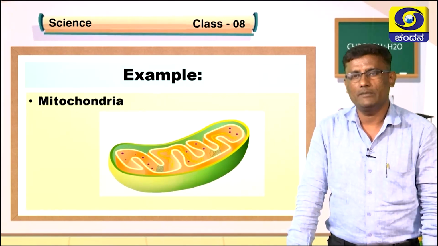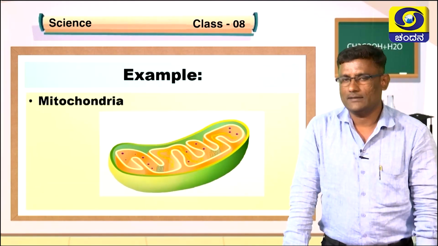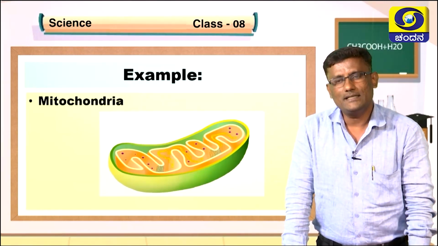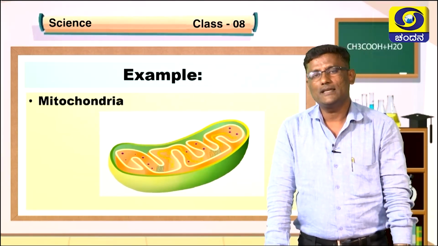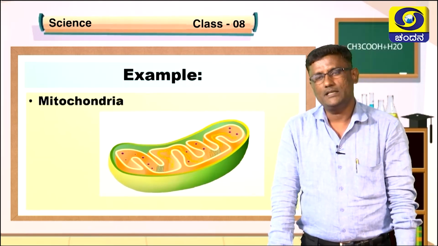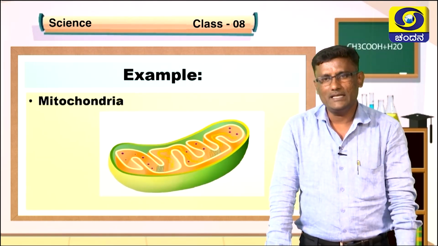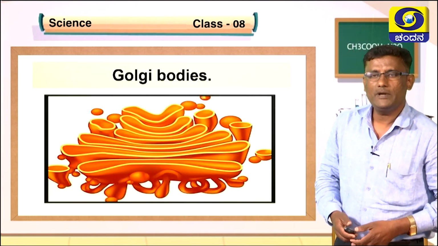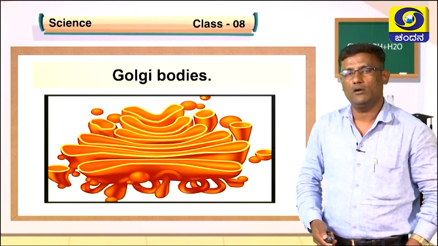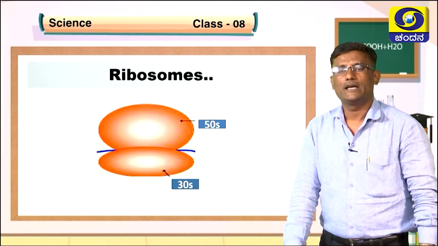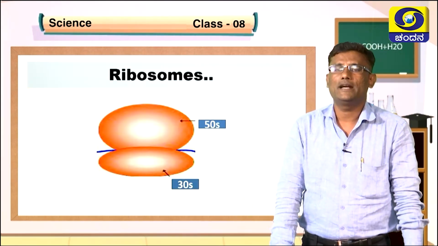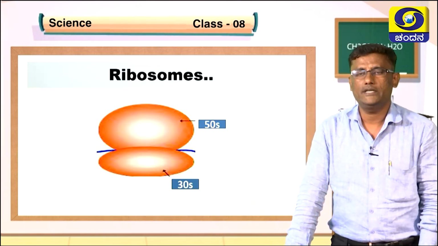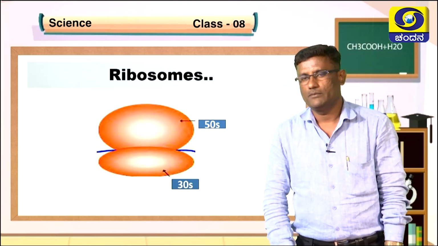The different kinds of cellular organelles present in the cell include the mitochondria. You heard about mitochondria in your earlier classes. Mitochondria is considered the powerhouse of the cell, since it is involved in synthesizing the energy known as ATP. ATP is abbreviated as adenosine triphosphate. In addition to mitochondria, there are the Golgi complex and ribosomes. Ribosomes are considered the protein factories of the cells, because they are associated with the phenomenon known as protein synthesis.